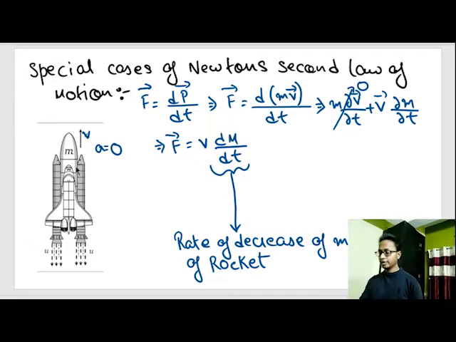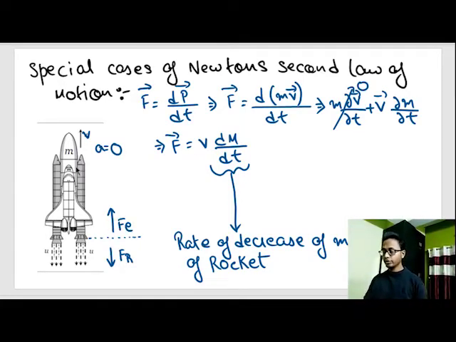Now see out here. From Newton's third law, the force exerted by the rocket on the exhaust gas is equal to the force exerted by the exhaust gas on the rocket. The force exerted by the rocket on the exhaust gas is nothing but velocity of exhaust gas into rate of flow of exhaust gas.